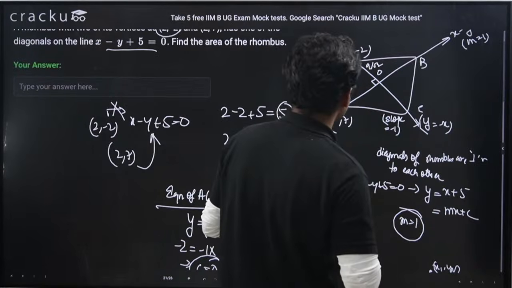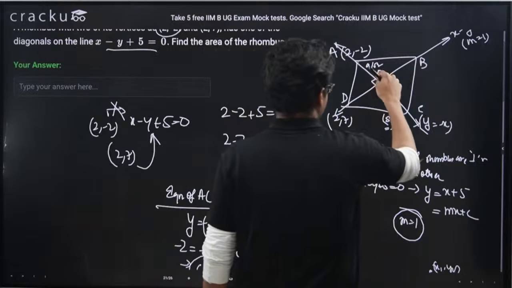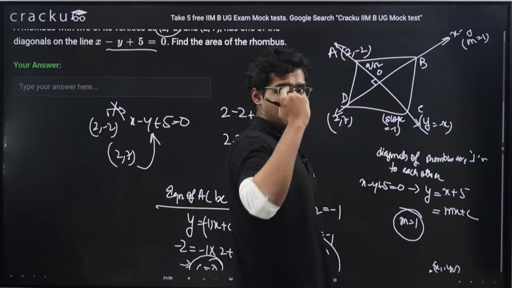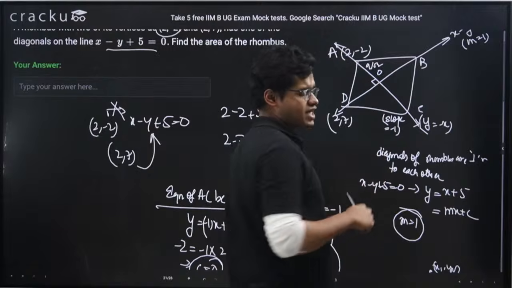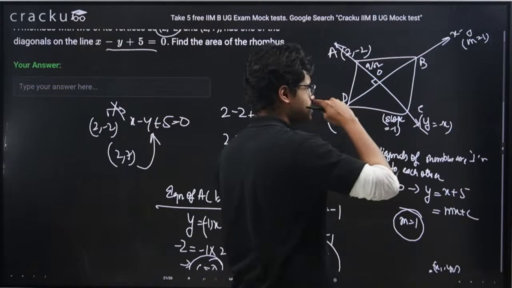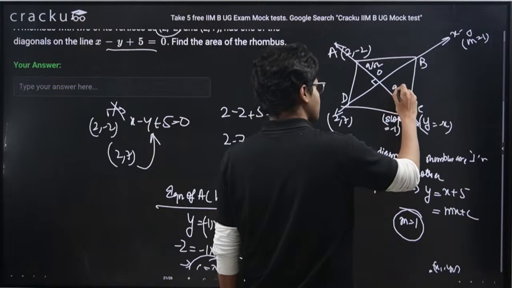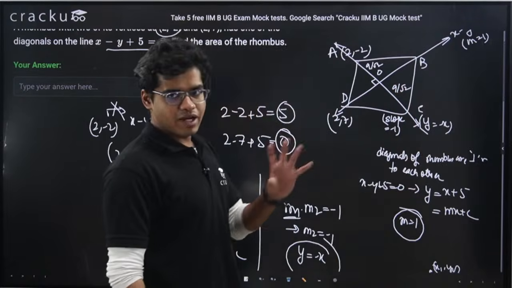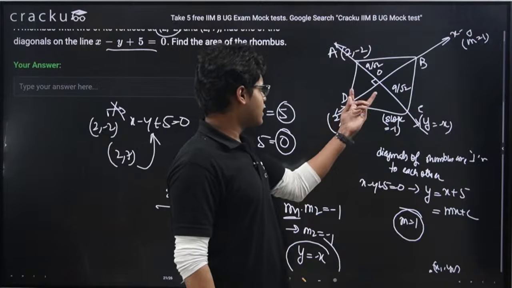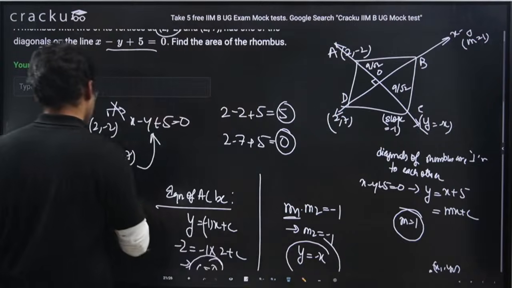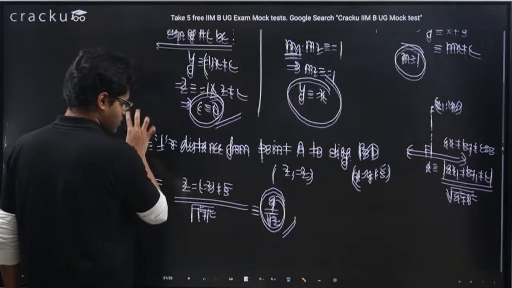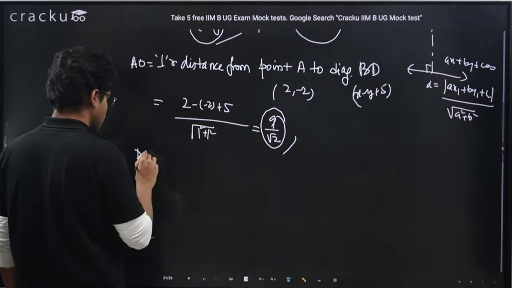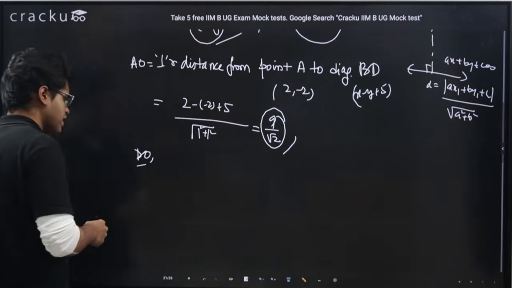Okay. Similarly, I can find the length of... now if we know in a rhombus, diagonals bisect each other. So if AO is 9 by root 2, OC will also be 9 by root 2. Right. Similar logic I can apply for finding the distance DO. Right. Let's apply the same logic, finding the distance DO.